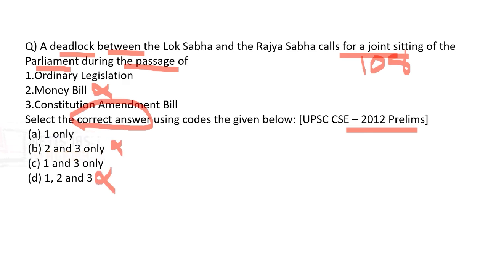That means B and D are wrong. Constitutional amendment bill. Now, do we have a joint sitting for a constitutional amendment bill? No. Lok Sabha passes and Rajya Sabha does not pass, then what happens? The bill is going to lapse. Why? Because Lok Sabha and Rajya Sabha have absolutely equal powers with respect to constitutional amendment bill, which means C is also going to get eliminated. Now, we know that joint sitting is something that is only found in ordinary bill, which also means ordinary legislation, which means option A, one only, is the right answer.